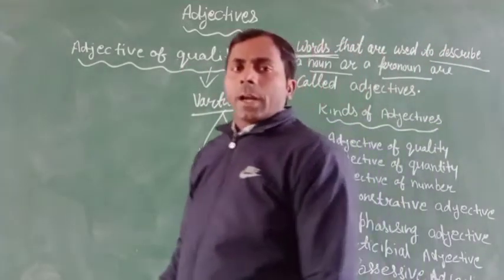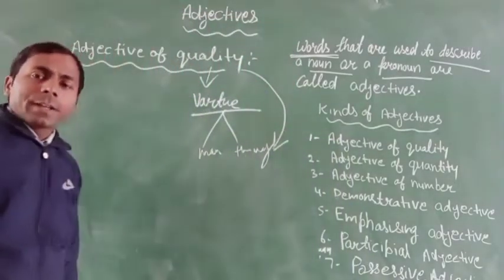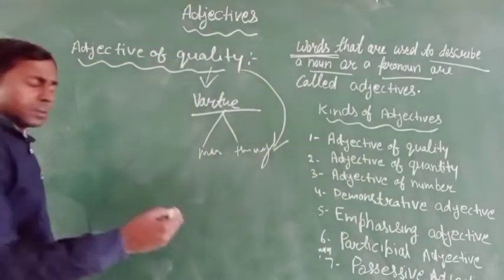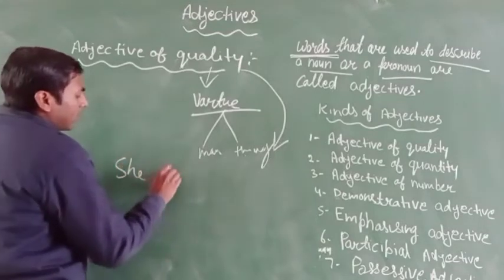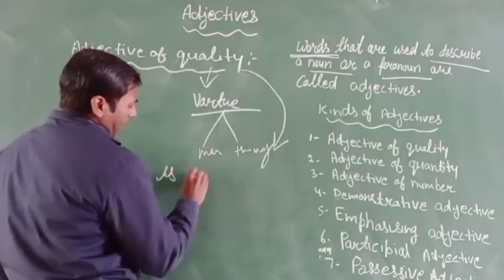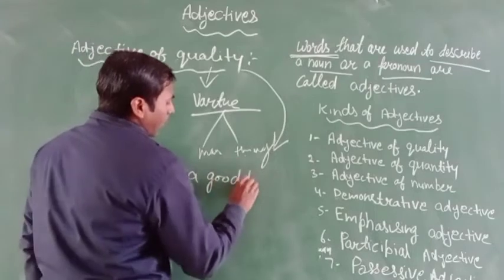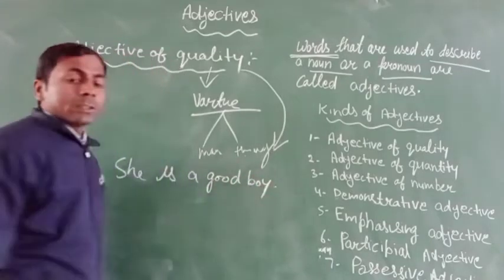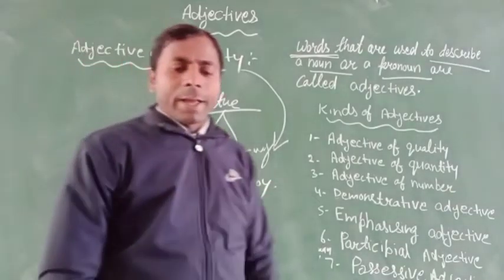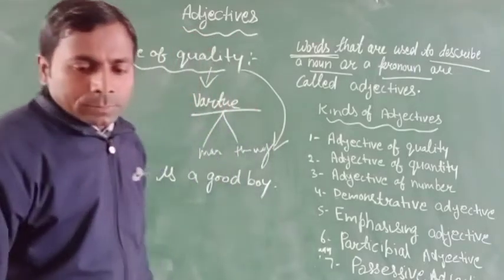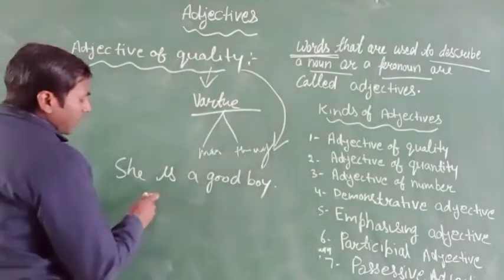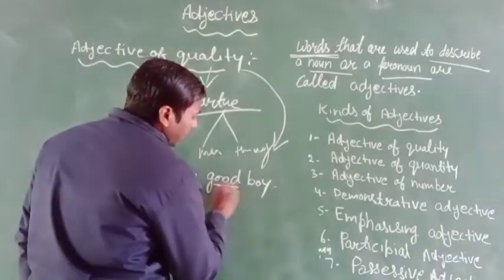I will give an example: She is a good boy. You can see here, good boy.